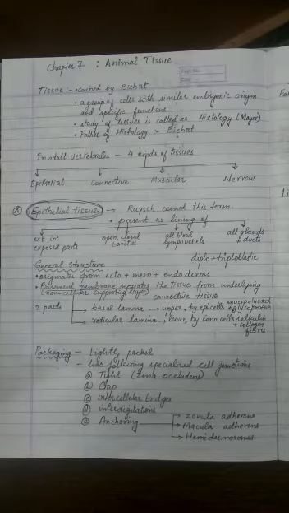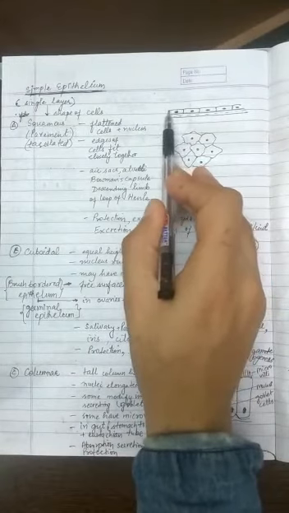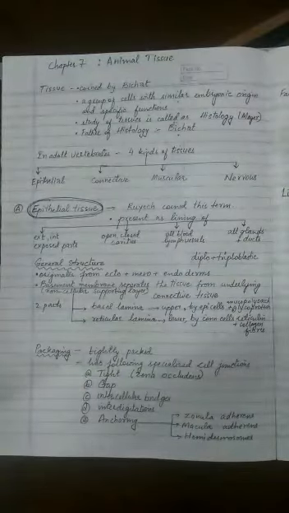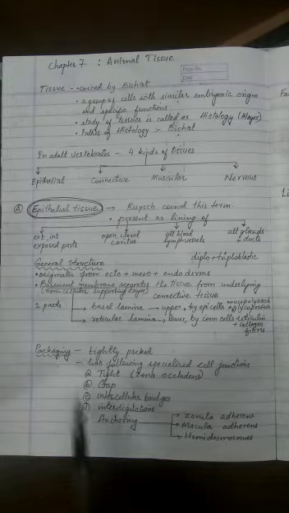The tissue consists of a basal surface and a free surface. When you draw epithelial tissue, as you have done in the junior classes also, one surface is the basal surface, the other surface is the free surface. The basal surface lies in contact with a non-cellular supporting layer called the basement membrane.